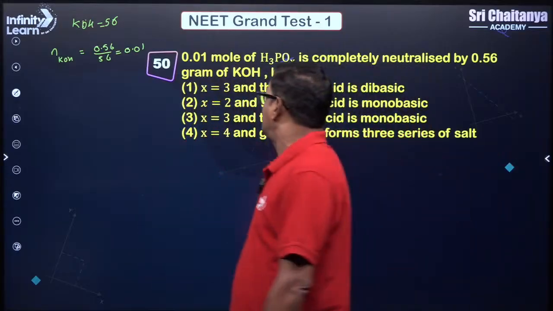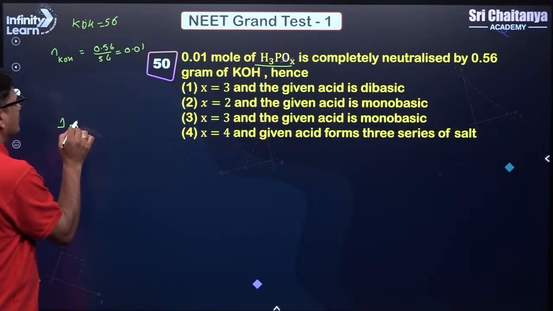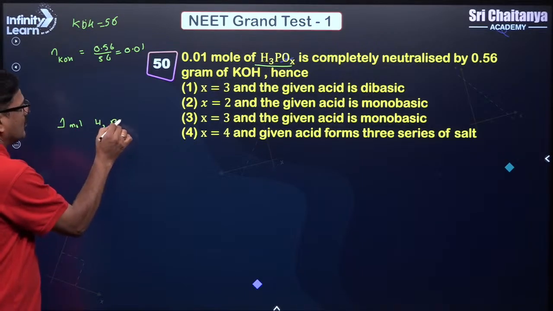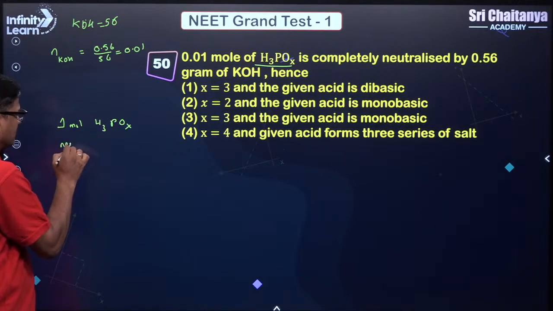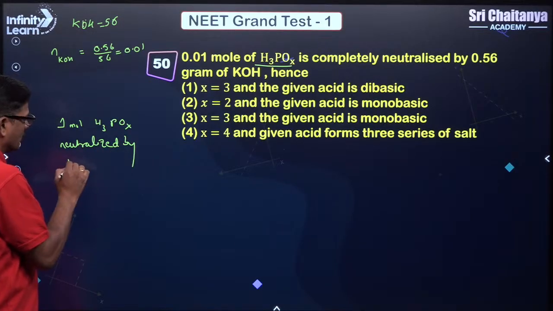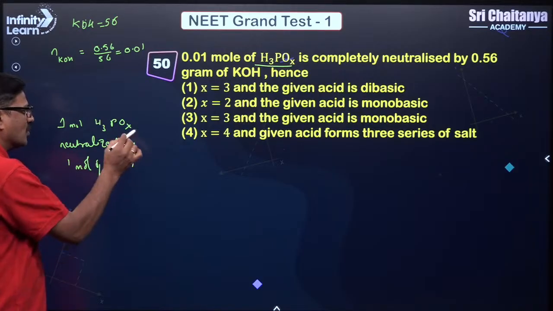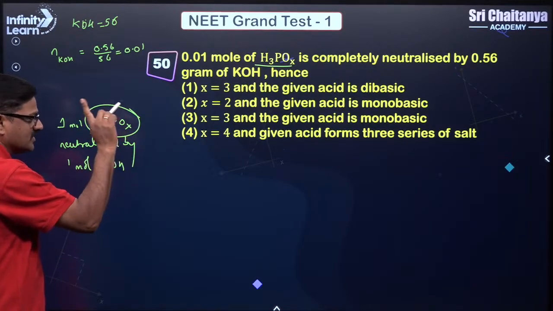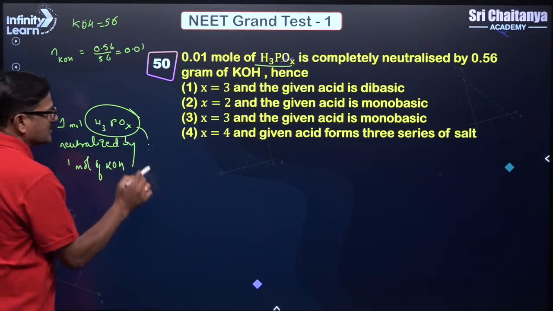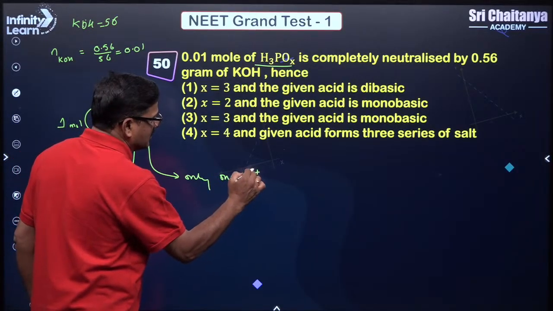So I want to say 1 mole of H3POx is neutralized by 1 mole of potassium hydroxide. So it has only one acidic hydrogen, only one H+ it can contribute.